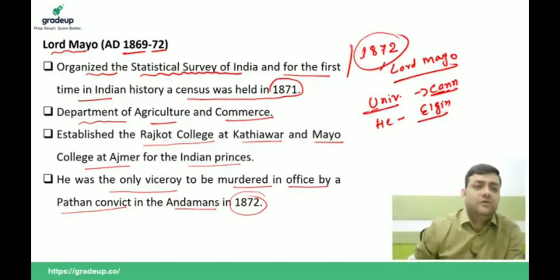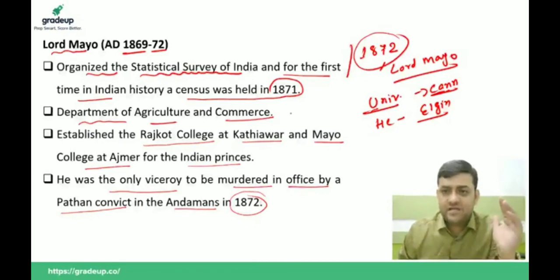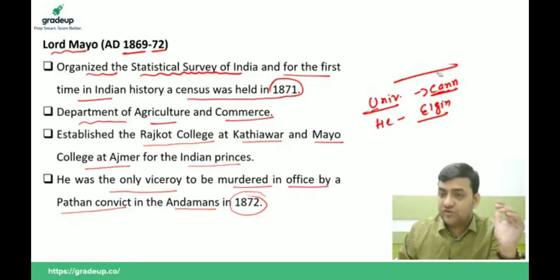I'm just telling you. Now we have Lord Mayo. So you have to simply understand three important things. And one more thing: I told you the Archaeological Survey of India was also established during Lord Canning in 1861. Now come to the next fact.